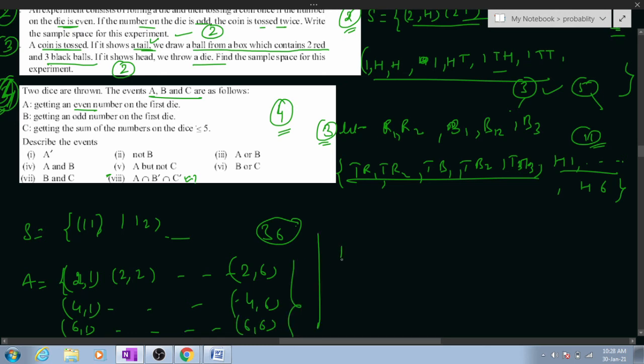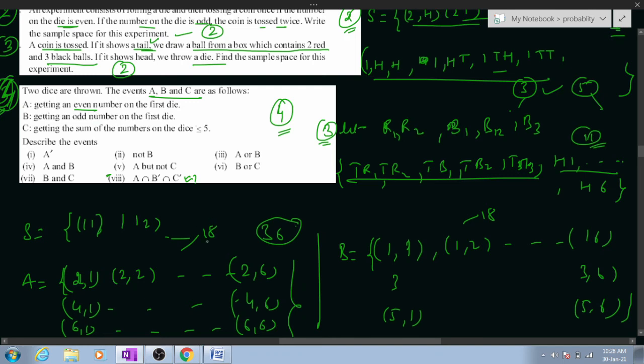Now B, odd number on the first die. (1,1) to (1,6), and here (3,1) to (3,6) and (5,1) to (5,6). Tick, 18 elements, 18 elements.